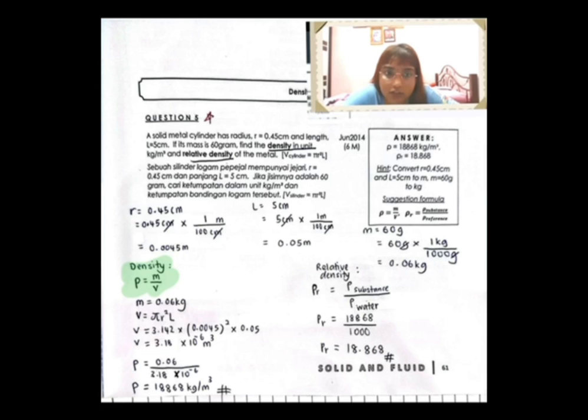Density equals mass over volume. To calculate volume, we use the formula given here, which is pi times r squared times length. The pi used here is 3.142 times the radius 0.0045 squared, times length 0.05 meter. When we calculate, we get volume equals 3.18 times 10 to the power of negative 6 meter cube.